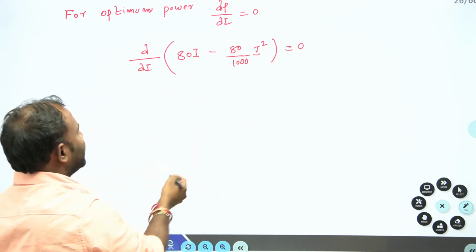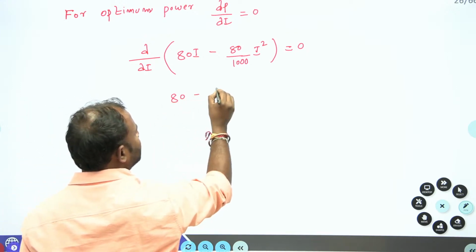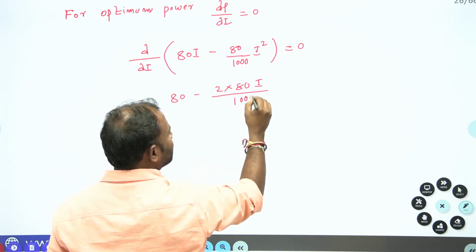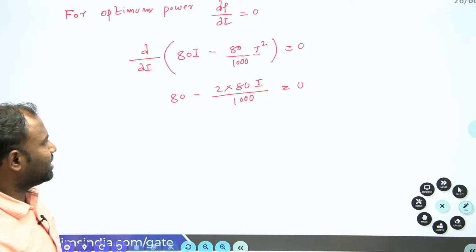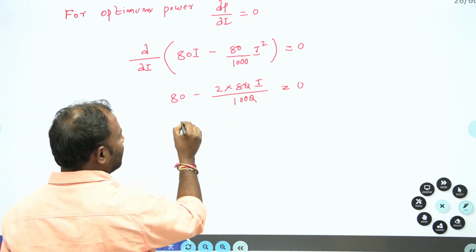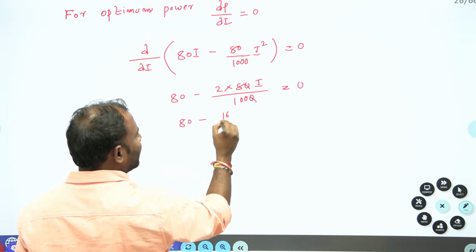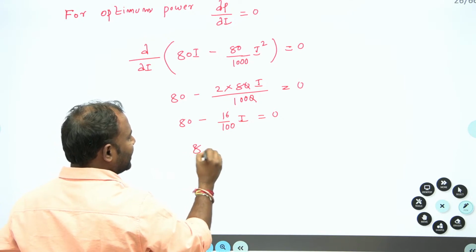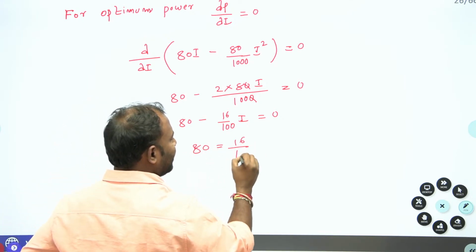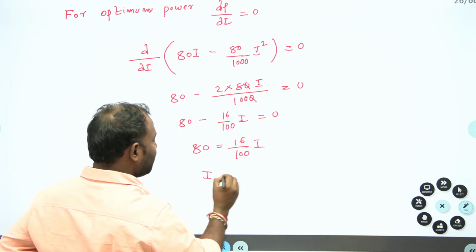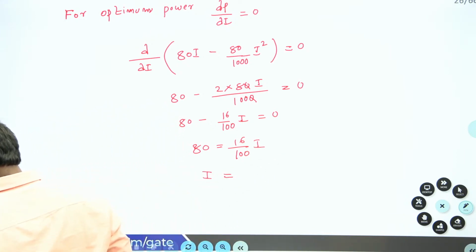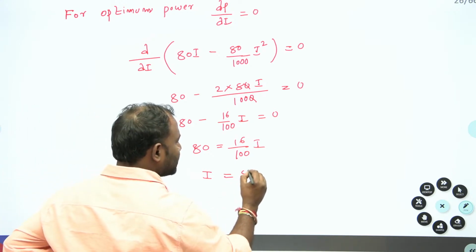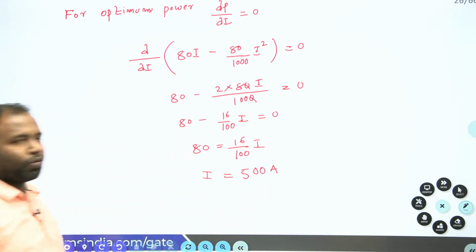Differentiating, 80 minus 2 into 80 into I divided by 1000 is equal to 0. The zero will get cancelled: 80 minus 16 by 100 into I is equal to 0. From there 80 equals 16 by 100 into I, so I equals 500 amperes.